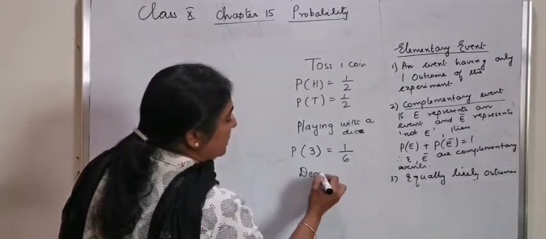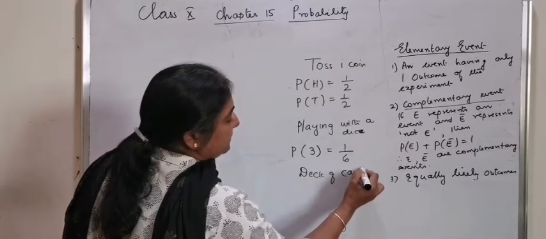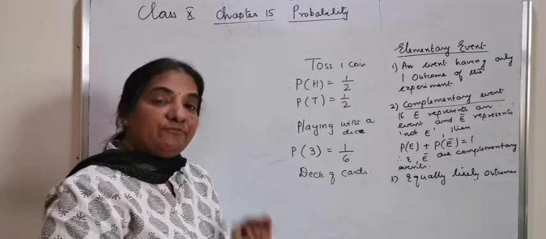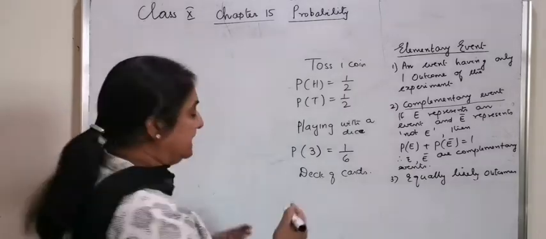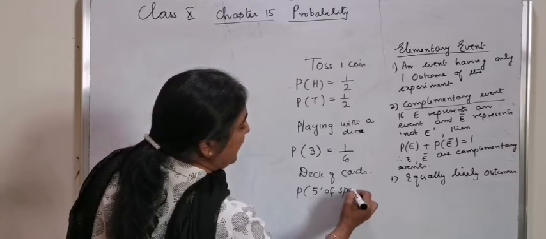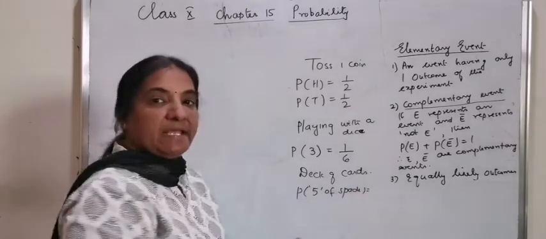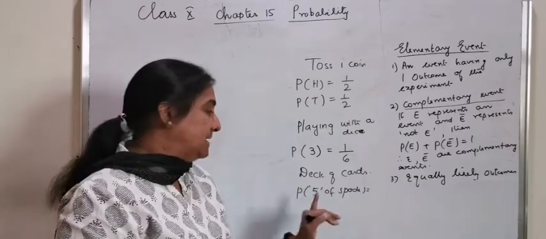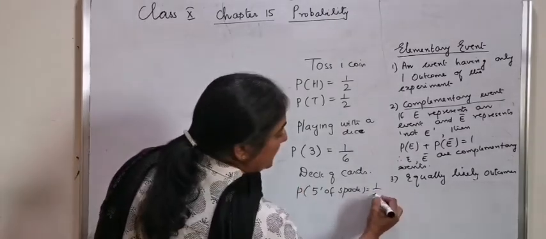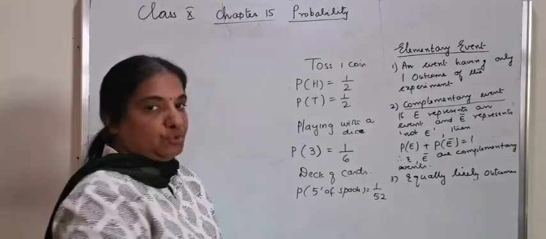Suppose you are playing with a deck of cards. What is the probability of the 5 of spade? There is only one card numbered 5 of the symbol spade, so the probability is 1 by 52.